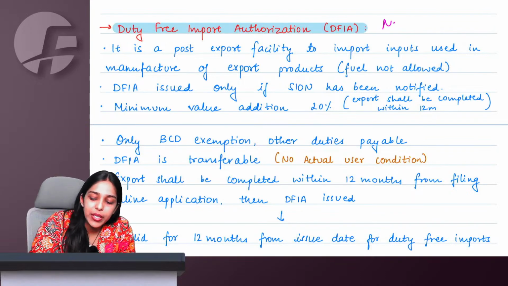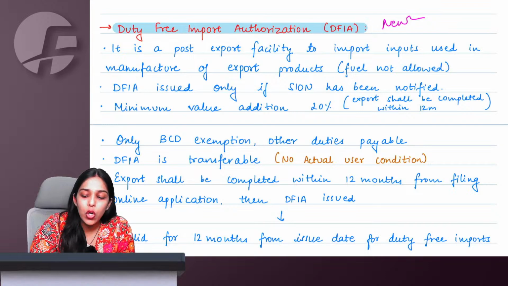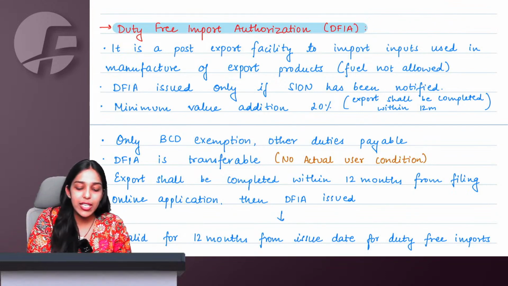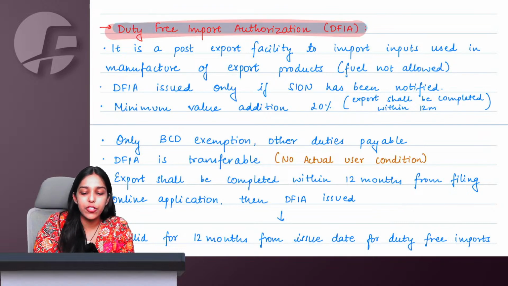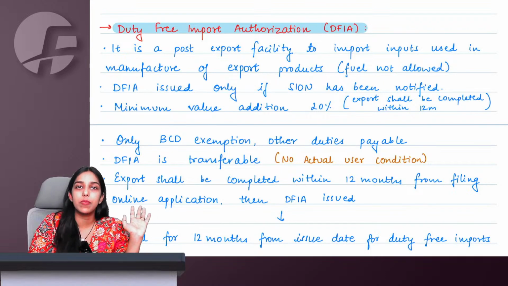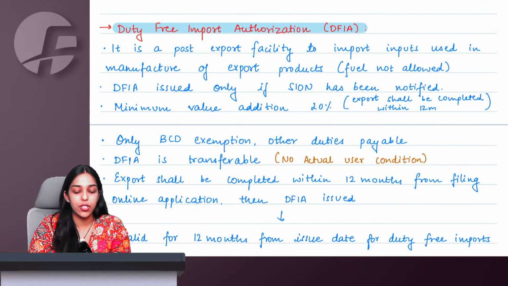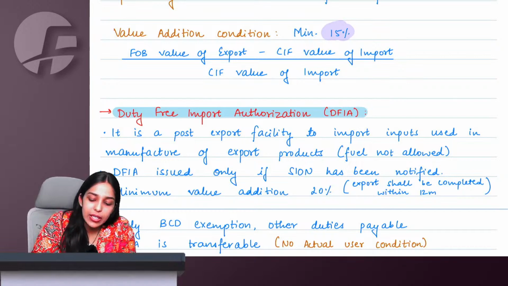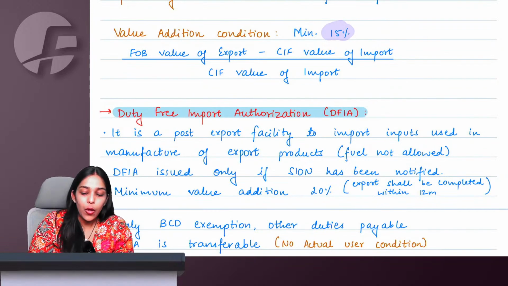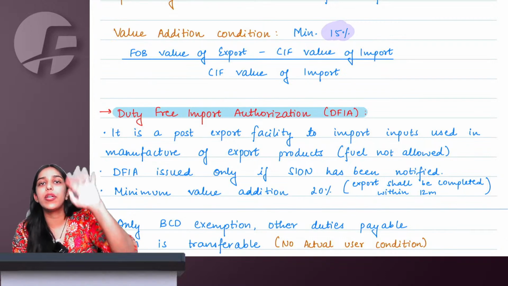Now this is for newbies. Newbie means those who do not have any experience. For these people, DFIA can be beneficial, because for advance authorization they've given this condition that you should have at least 2 years experience, then you can go for advance authorization. Now what happens in DFIA, duty free import authorization? First you will have to export and show it to government.